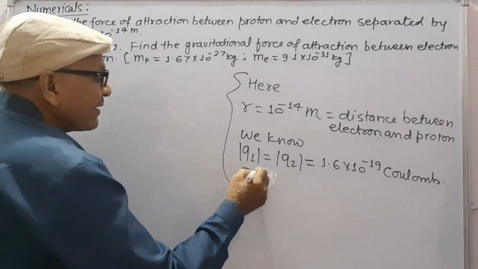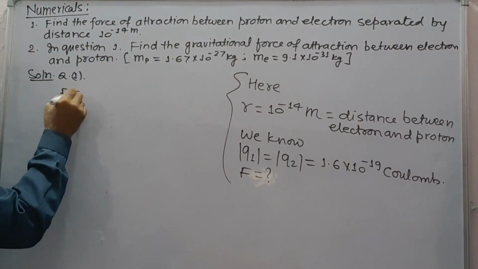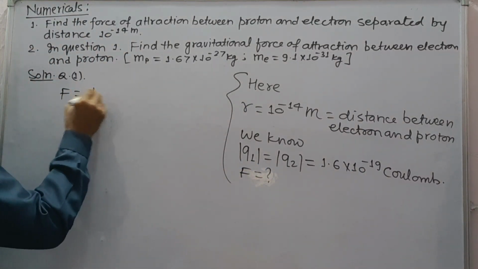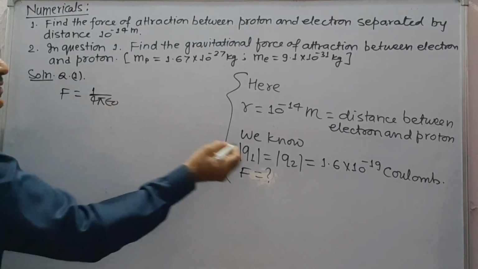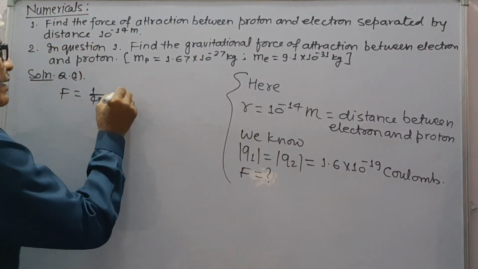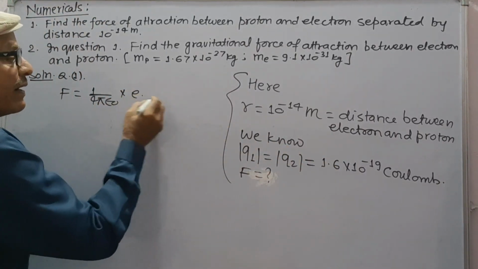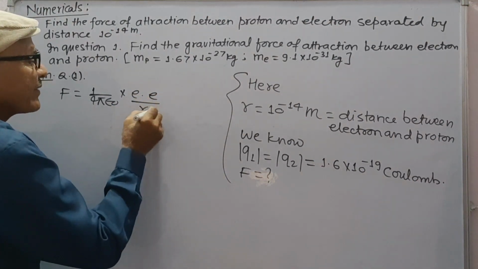We have to find the electrostatic force. Then F will be equal to 1 upon 4 pi epsilon 0, charge of electron, charge of proton, e into e upon r square.